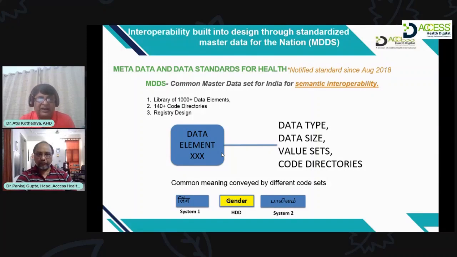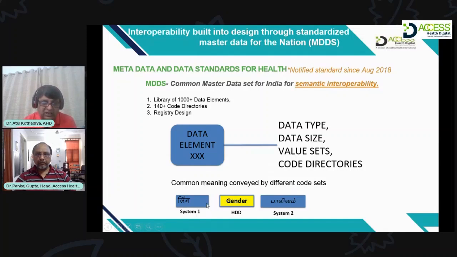Now, coming back again to how to make the systems interoperable, we spoke about the facility registries. Now coming back to MDDS, which is the common master data for India, and this has also been recommended by NDHB. All these data types, data sizes, value sets, and code directories, if all these data elements are taken into specific formats following these recommendations, then a system can be interoperable.